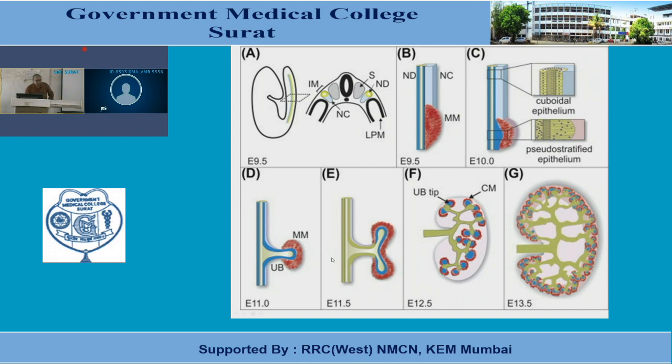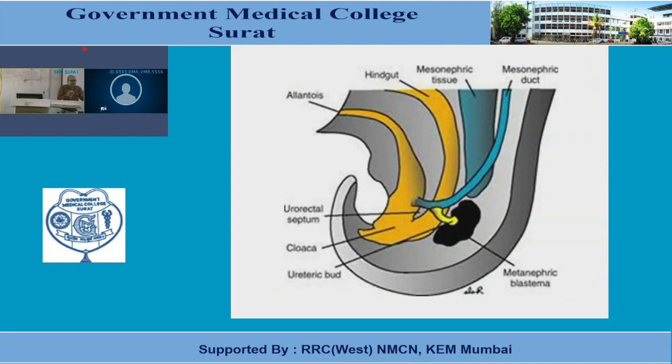So let's have a short recap about this ureteric bud, or the collecting part of the kidney. As I told, the collecting part of the kidney is derived from the ureteric bud. See in the figure, the ureteric bud is a diverticulum from the lower part of the mesonephric duct. I have explained that from the lower part of the mesonephric duct the ureteric bud arises. It travels towards the lower part of the nephrogenic cord. The nephrogenic cord is part and parcel of the intermediate mesoderm, its lower part.